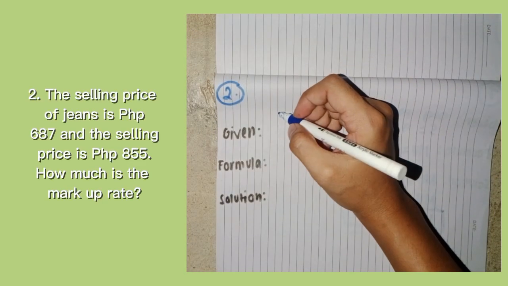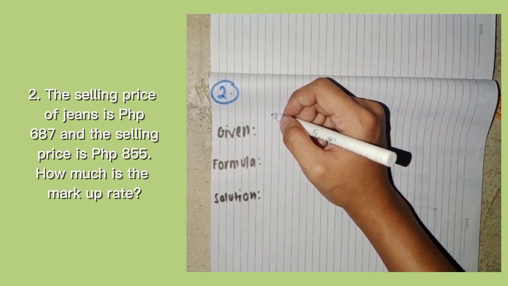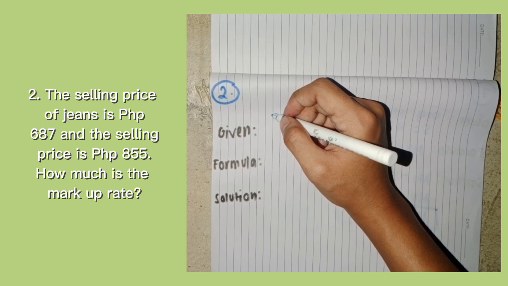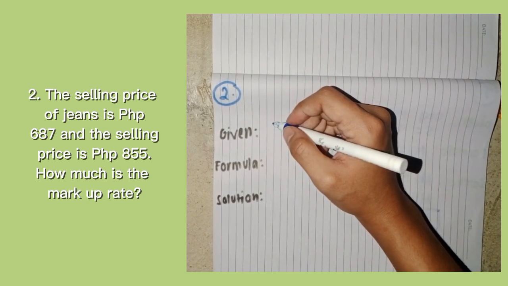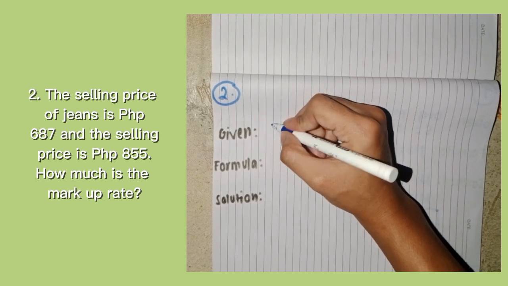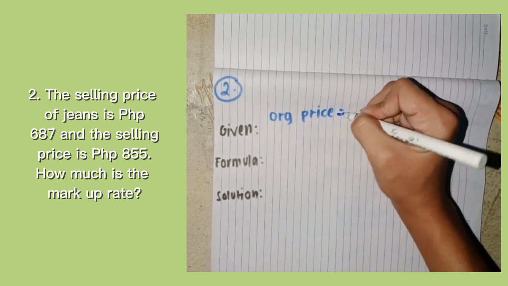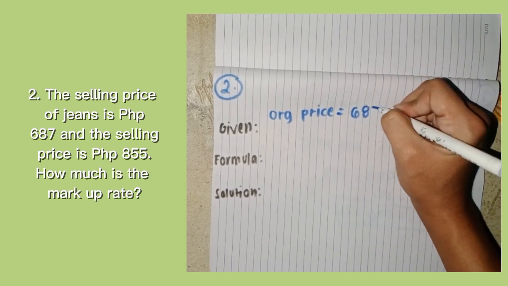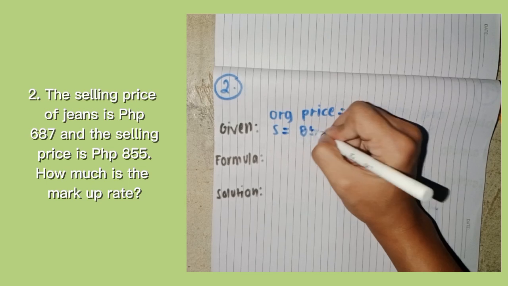And for the number 2 activity in the markup, the problem here is the original price of jeans is 687 pesos and the selling price is 855 pesos. How much is the markup rate? So here we are going to find the markup rate, but first we are going to find the given. The first given here is the original price, which is 687 pesos, and the selling price, which is denoted by S, is equal to 855 pesos.